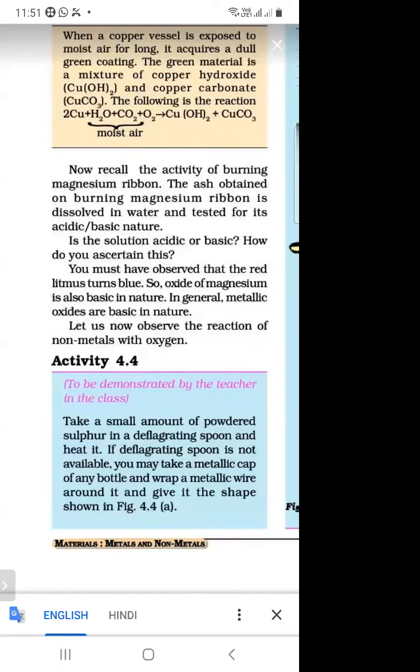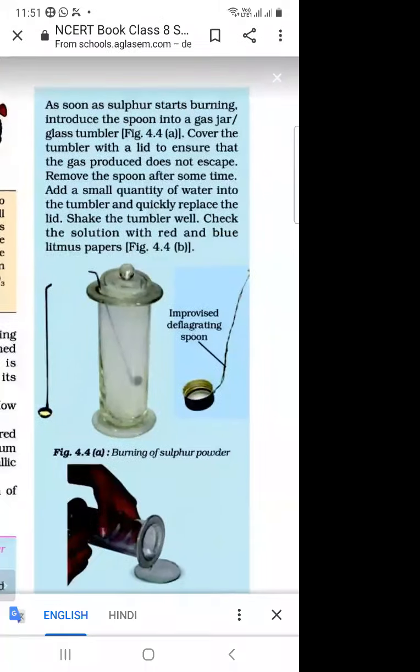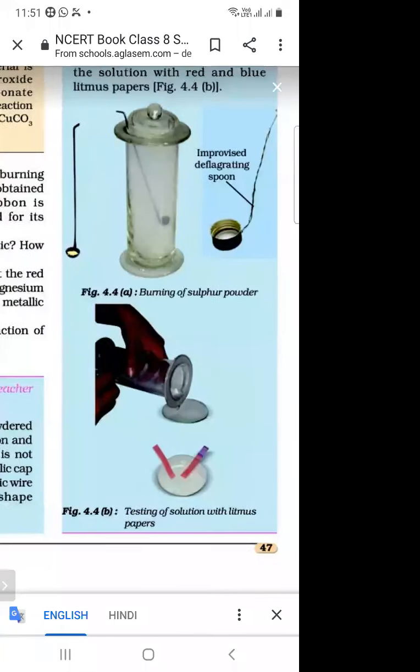When we take any metallic cap of any bottle, and then attach any thread or any wire to this metallic cap, then this spoon is made. This spoon is shown in figure 4.4. This is a deflagrating spoon.